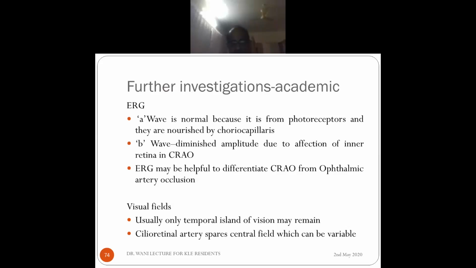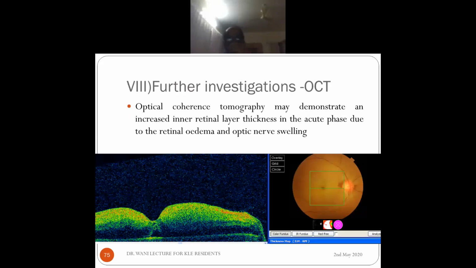Okay. Visual fields, usually we don't do, but if we do, we'll see that only a temporal island of vision may be remaining because the central field is knocked off. And if there is a central cilioretinal artery, some central field may be preserved. Now OCT is more of documentation.